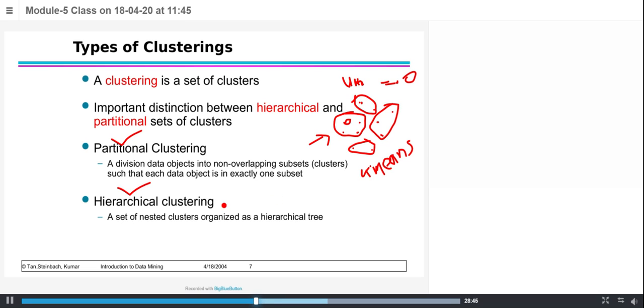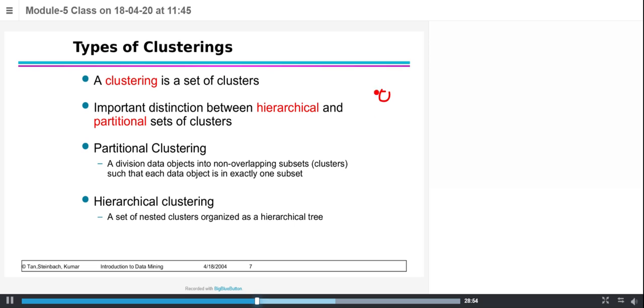Okay. So the next thing is hierarchical. Here it is a tree-like structure. We have something like a root node. That root node may be divided into child nodes, and a child node may be divided into sub-child nodes or subcategories. Again, each category we can divide into subcategories. If you represent the clustering in terms of a hierarchical tree, then we say it's hierarchical clustering.